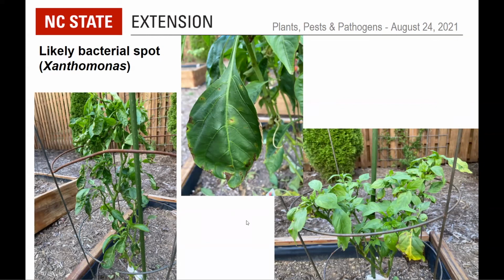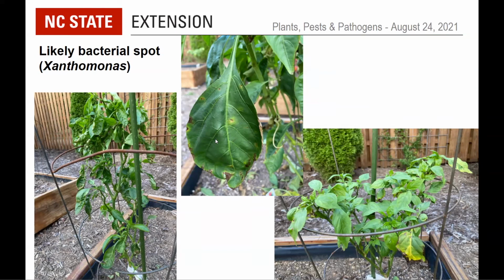So it's going to be hard to get this under control with the hot, rainy weather. Copper sprays may help a little bit, but I wouldn't put a whole lot of faith in that when the weather is conducive. So you see the necrotic spots and yellow halos around them, and also notice how a lot of times it's coming in at the edges there. That's where the guttation fluid gets pulled in through those hydathodes, and that's the way the bacteria can get into the plant.